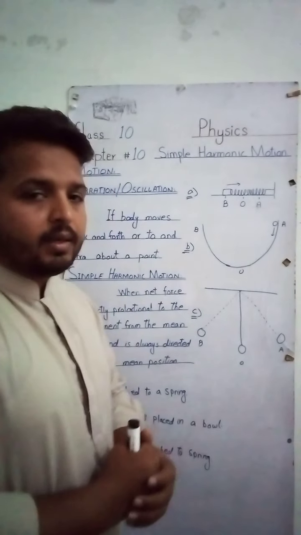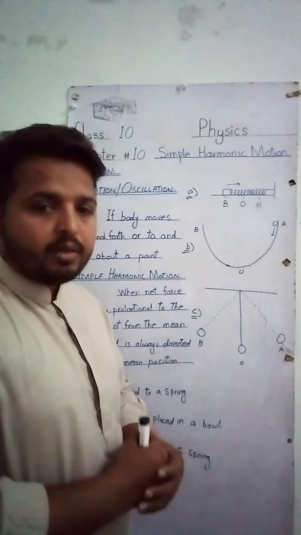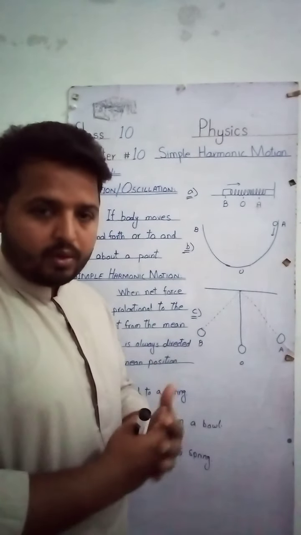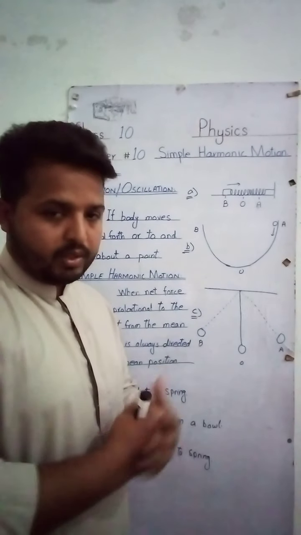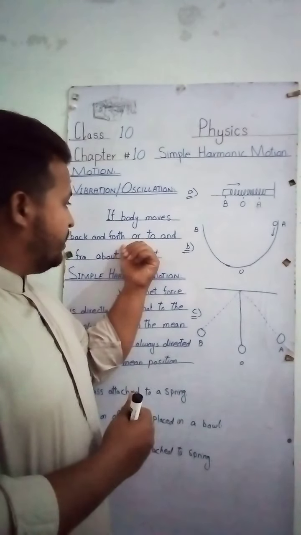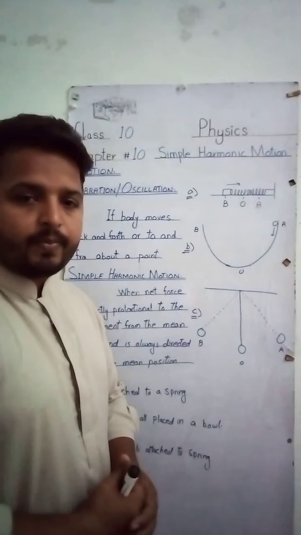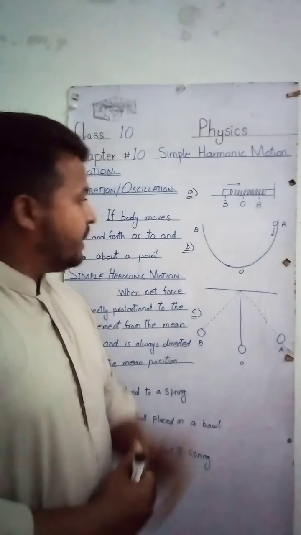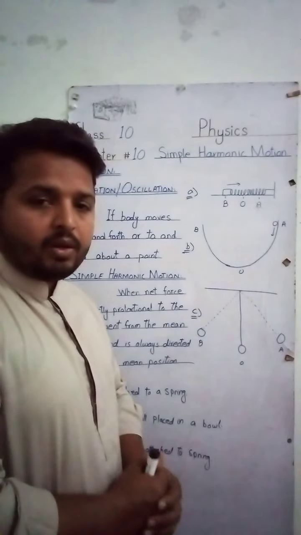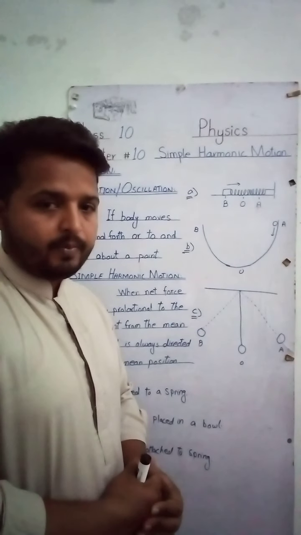And the third one, vibratory motion, is to and fro or back and forth motion about a point, which is called vibratory motion, or you can say vibration or oscillatory motion.